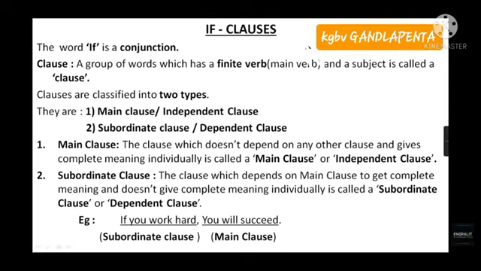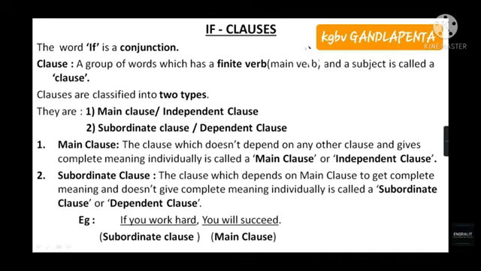Now, we are going to learn the types of clauses. They are the main clause, or independent clause, and the subordinate clause, or dependent clause. Children, do you know why the main clause is also called an independent clause? It is the clause which does not depend on any other clause and gives complete sense or meaning.